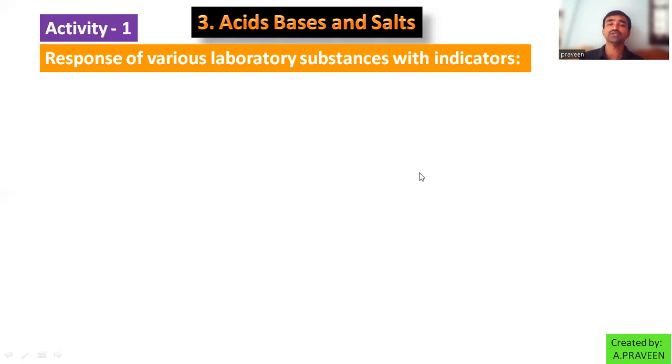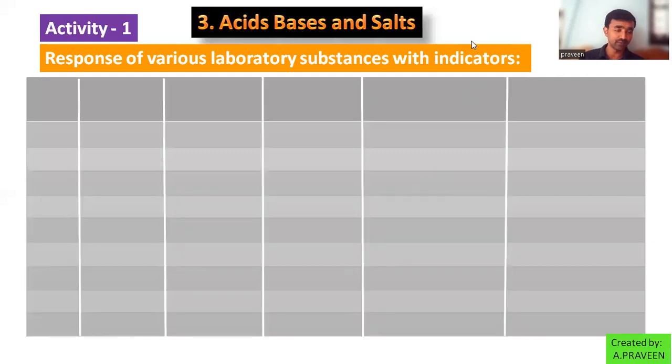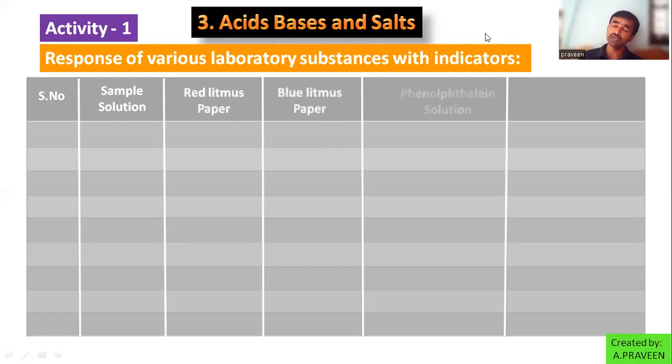I'm using these indicators to observe their behavior. I'm making a table like this: serial number, substance or sample, then red litmus paper, blue litmus paper, methyl orange, phenolphthalein. These are what we are using. Clear?